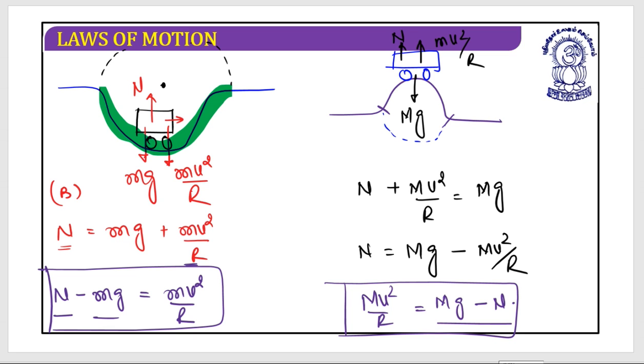This is just to make the numericals easier. Again, when someone asks me where mv square by r should act theoretically, I will say definitely and blindly that mv square by r acts towards the center of the circle. But we always understand that there are certain agencies which provide mv square by r for us. Who will provide the mv square by r? That depends on the situation, that depends on the particular section. I hope these things are clear.